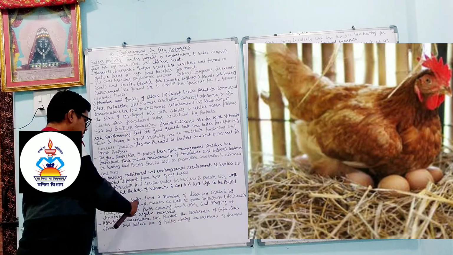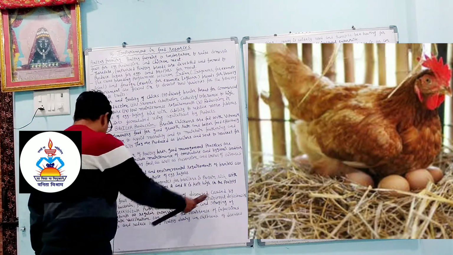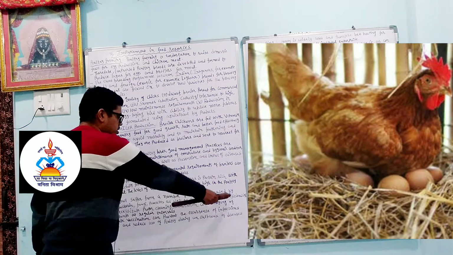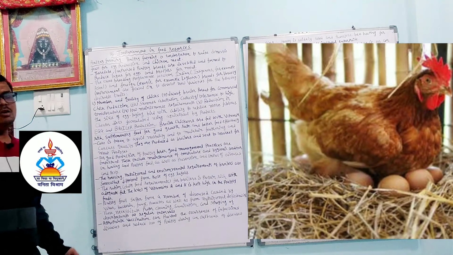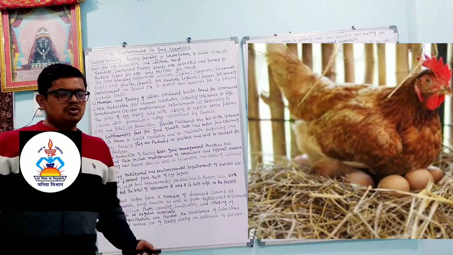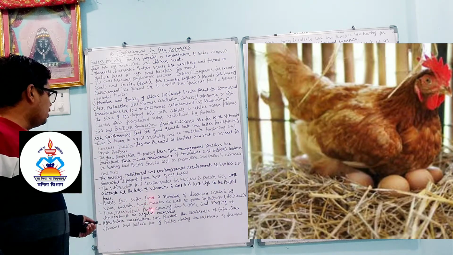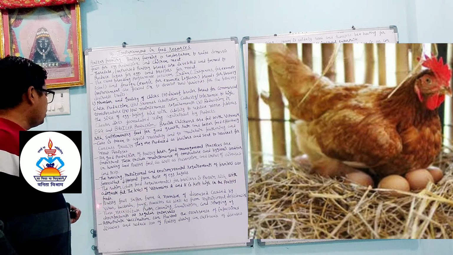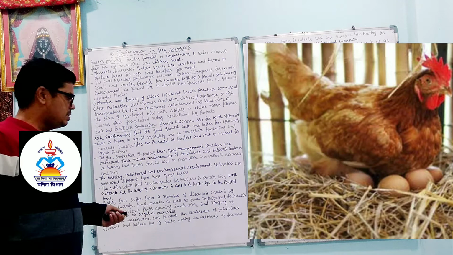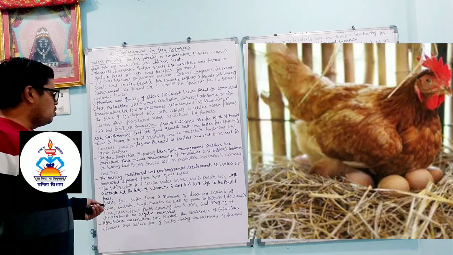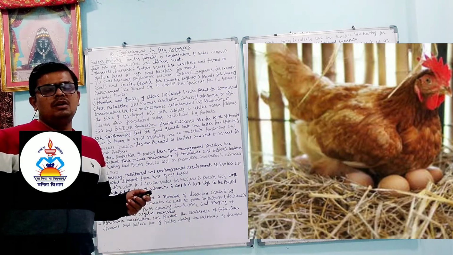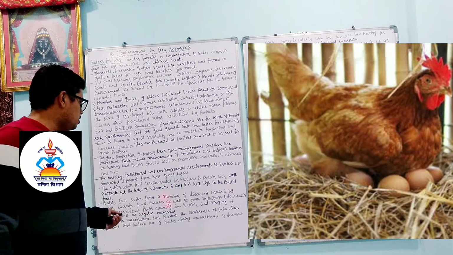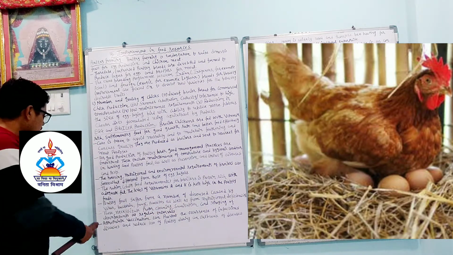Poultry fowl suffer from a number of diseases caused by viruses, bacteria, fungi, parasites, as well as from nutritional deficiency. Parasites means what? The organism which gets its nutrition from outside of the body or inside of the body of the host is called a parasite.